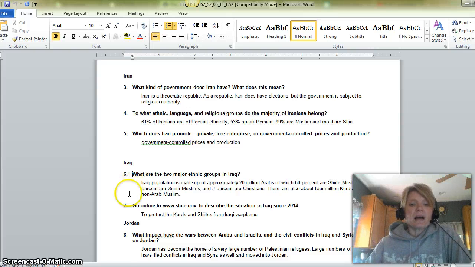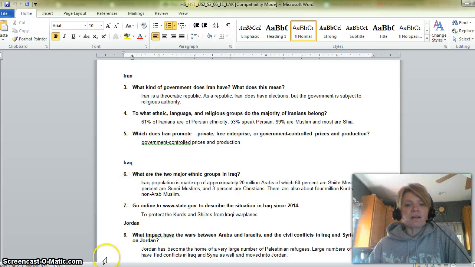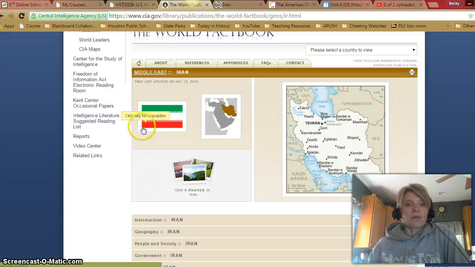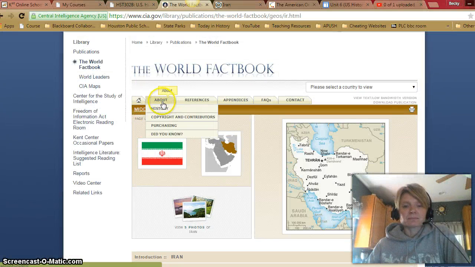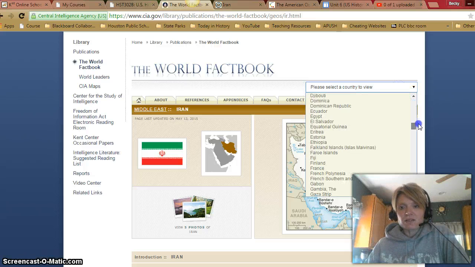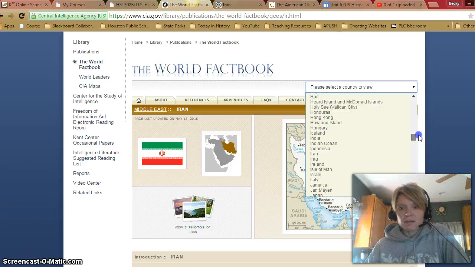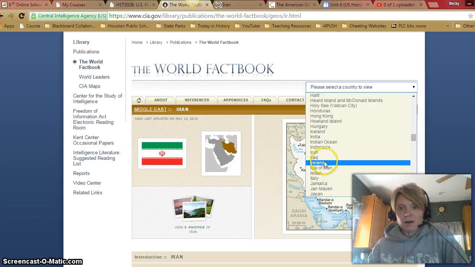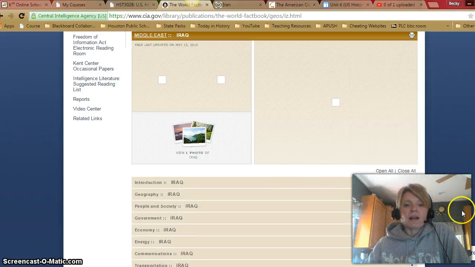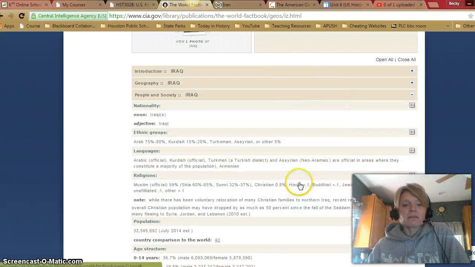Now let's go into Iraq. What are two major ethnic groups in Iraq? So now we need to go back again. Oh, I can just go here. This would maybe be a little faster than clicking on the map. Iraq, where are you? There it is. And we want to look at ethnic groups of people in society.